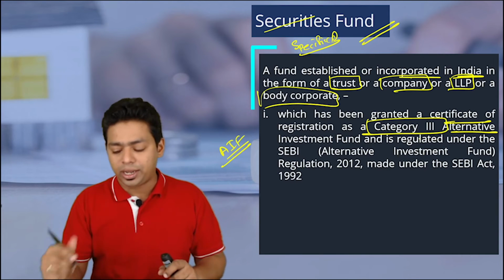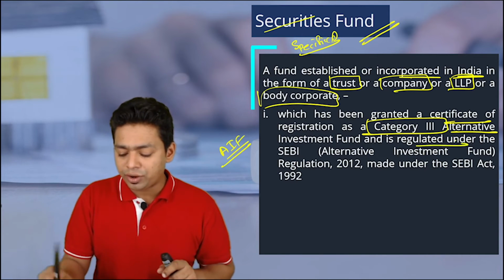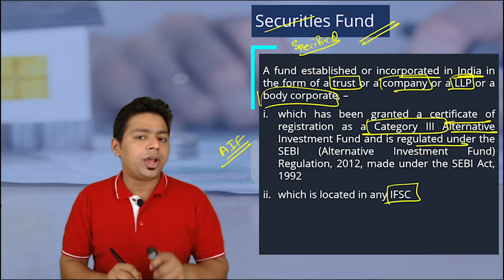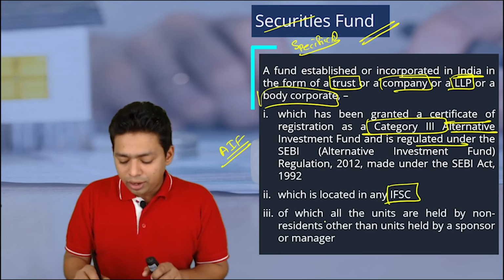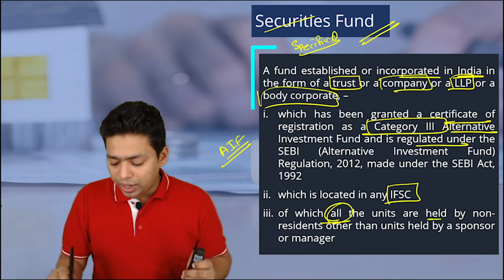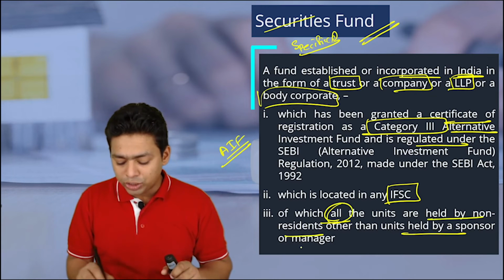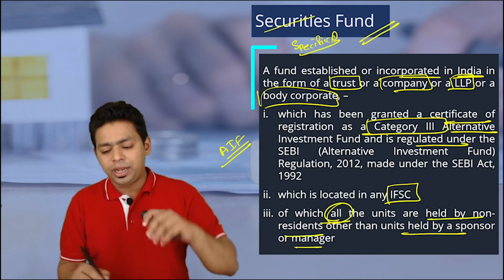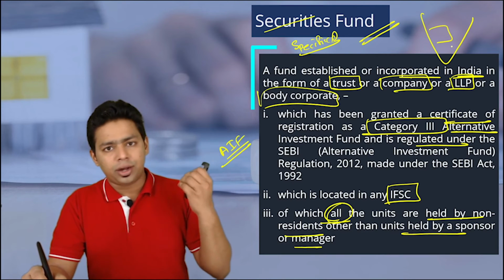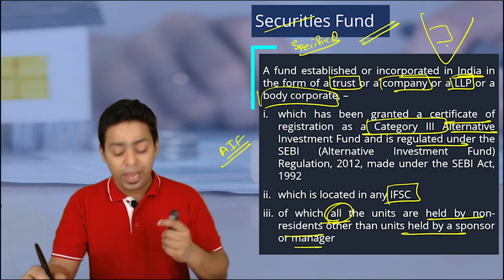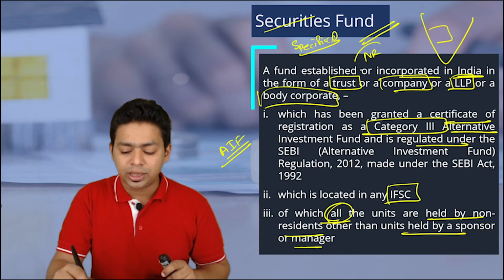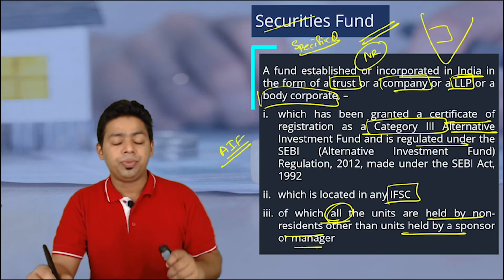So that AIF 3 category, alternative investment fund regulated by SEBI, which is located in International Financial Center, and of which all the units, not 1, 2, all the units are held by the non-resident other than units held by the sponsor and manager. Some Indian sponsor and manager who has incorporated this particular fund, they can hold some nominal amount of holding, but majority investment is held by non-resident, and this unit is located in IFSC.